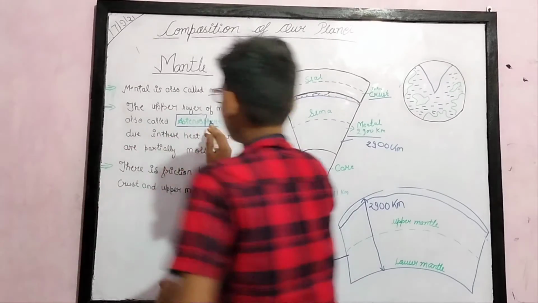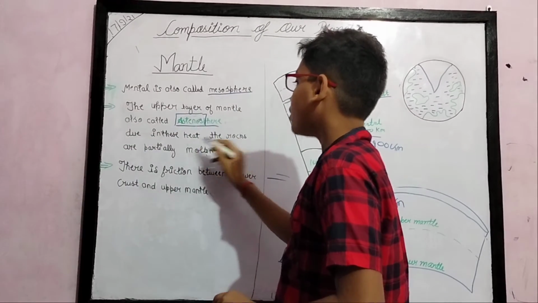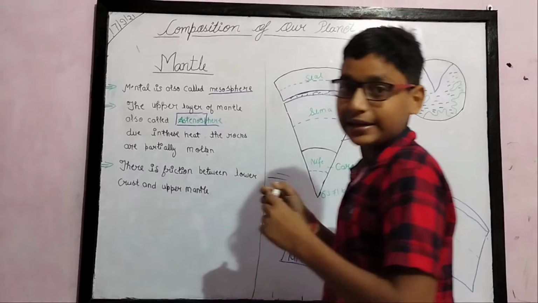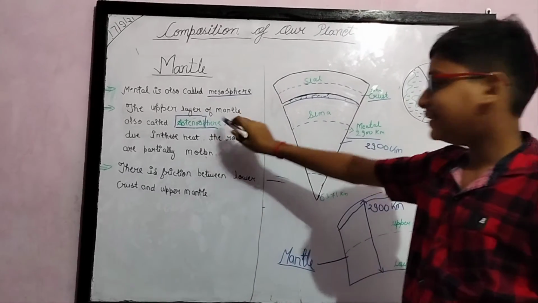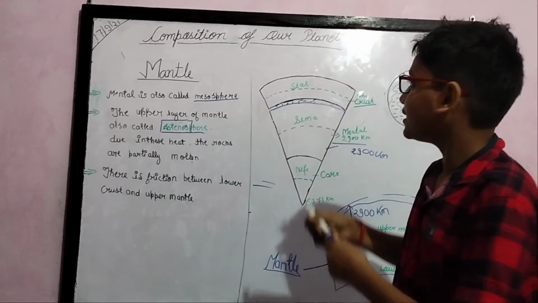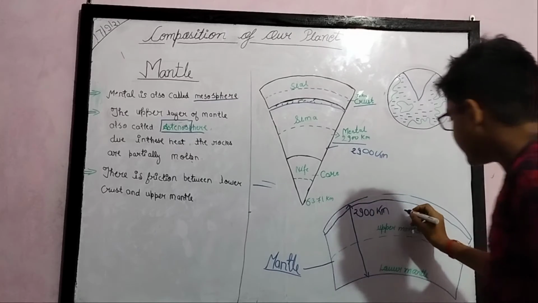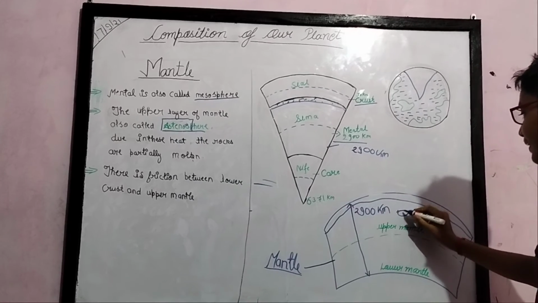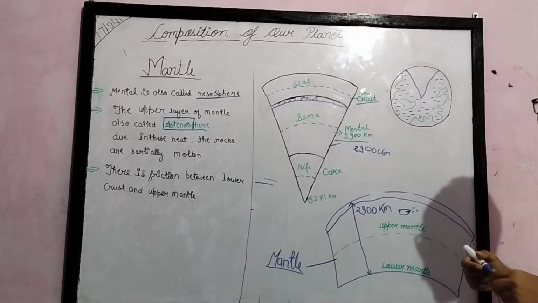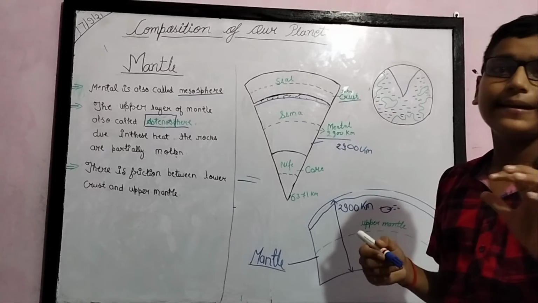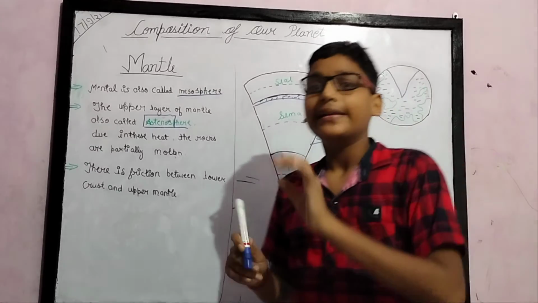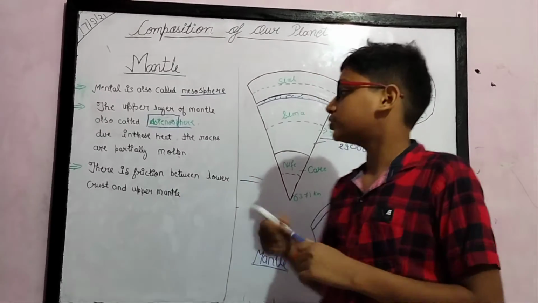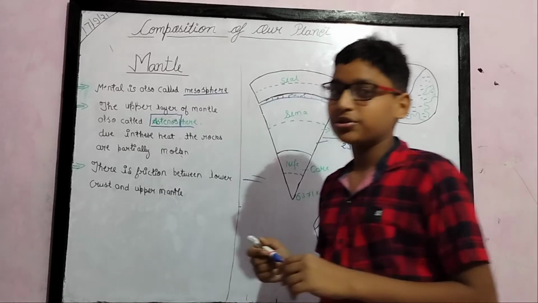Due to overheating in the asthenosphere, the rocks are partly molten. The rocks in this mantle become molten, like a slippery liquid like the juice of aloe vera, which is very slippery, as you know.